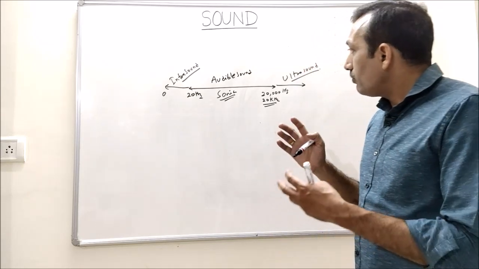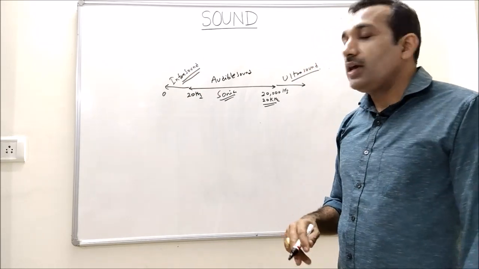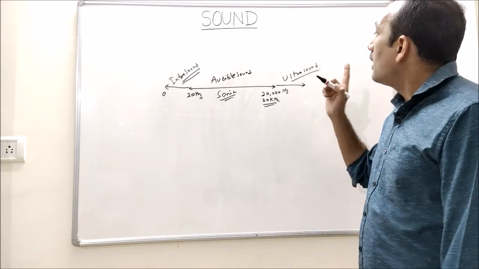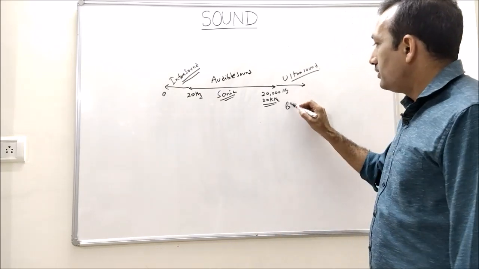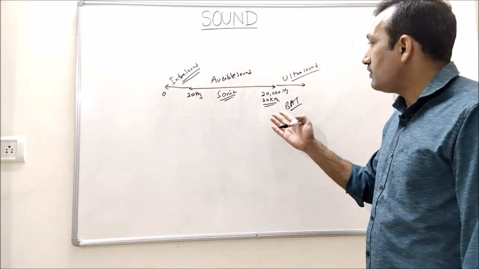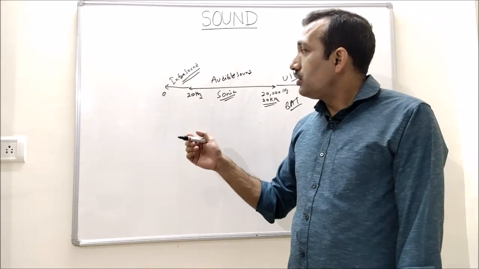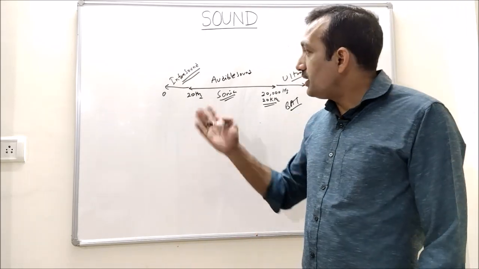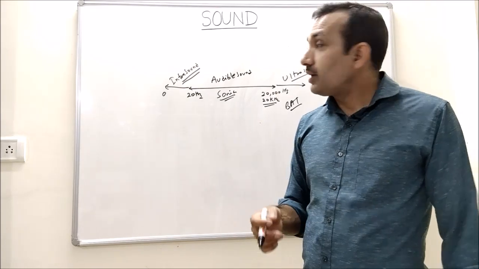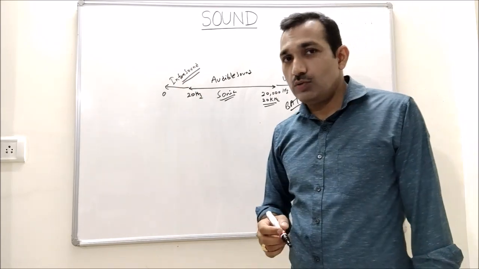Now, there are some animals which can hear infrasound and some of them can hear ultrasound. Say bat, cat and dogs, they can hear frequency which is more than 20 kilohertz. And elephant can hear, or whale can hear, frequency less than 20 Hertz, or infrasound.